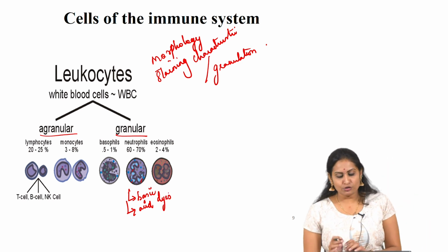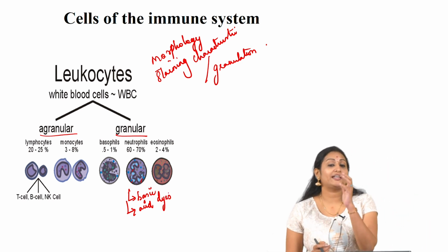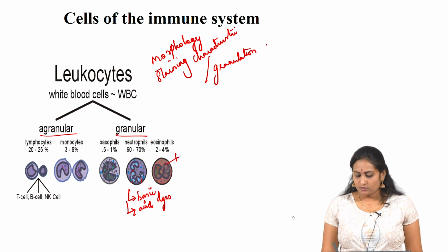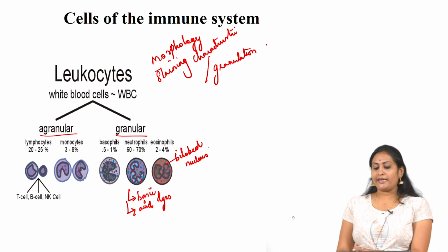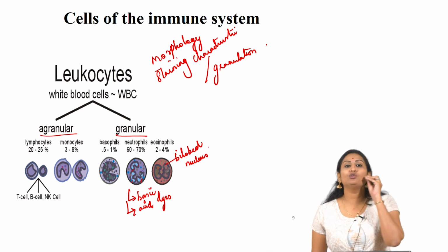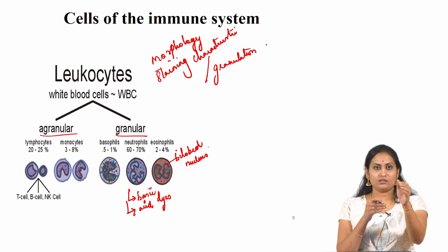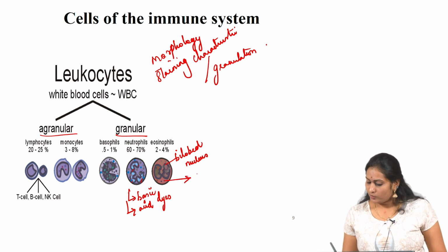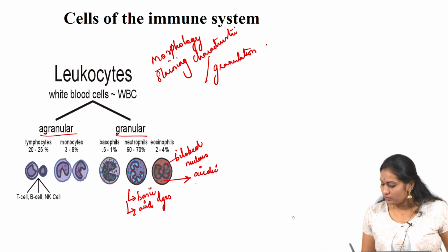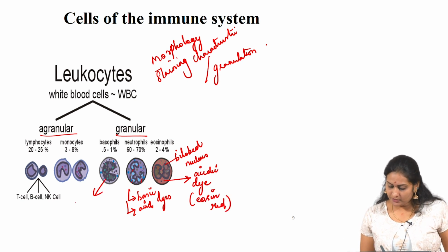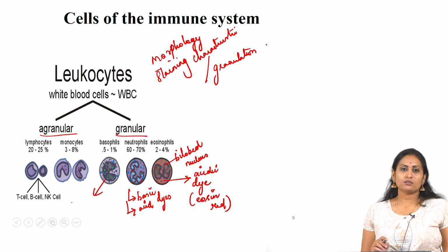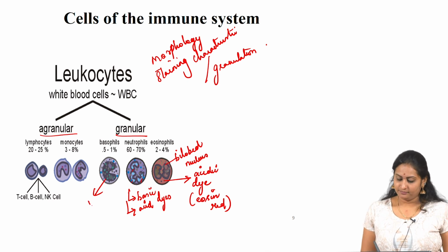Okay, and eosinophil has a bilobed nucleus, where it stains only with the acidic dye eosin red. That is why its name is eosinophil, it stains with only the acidic dye eosin red, whereas basophils stain only with the basic dye methylene blue.